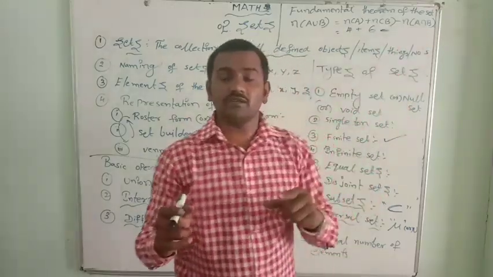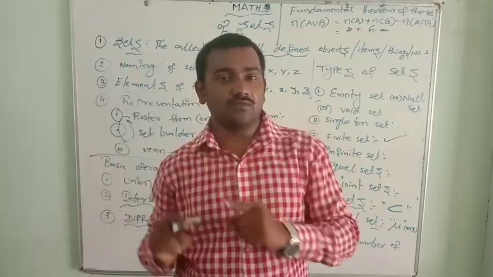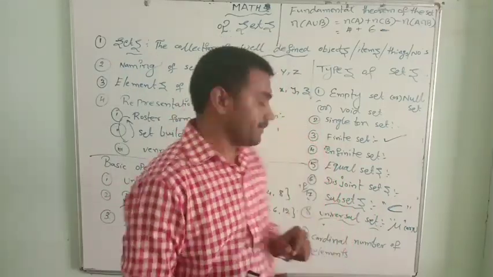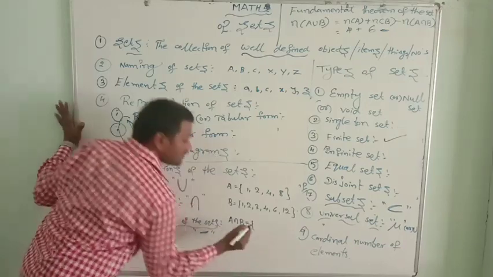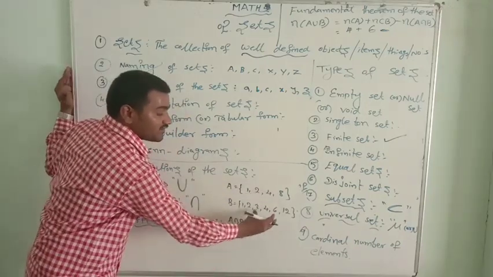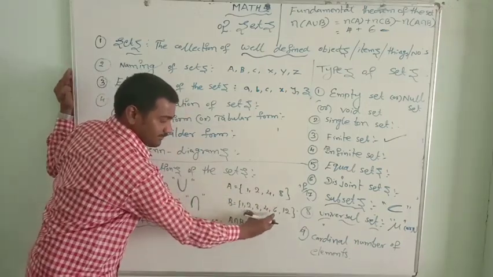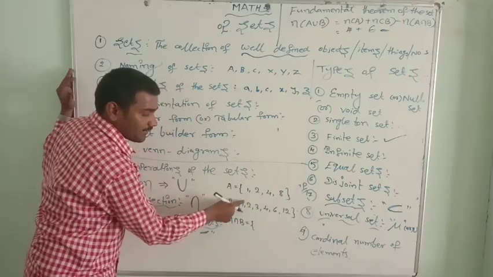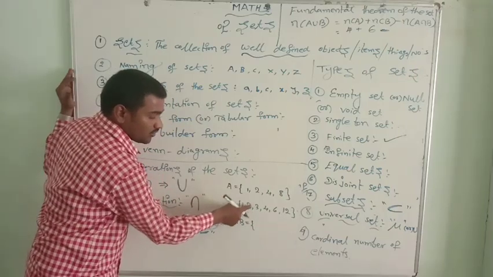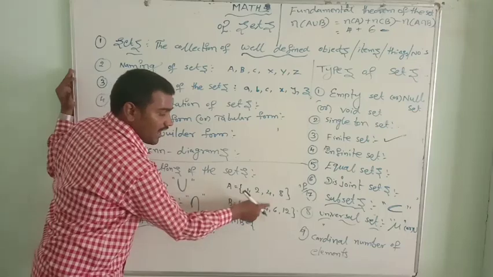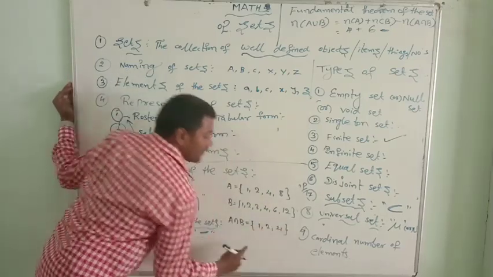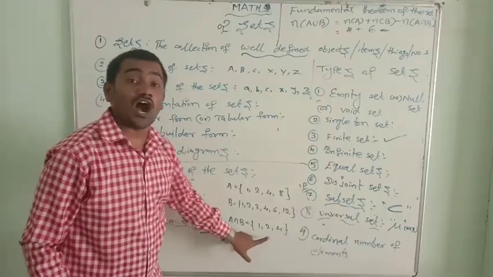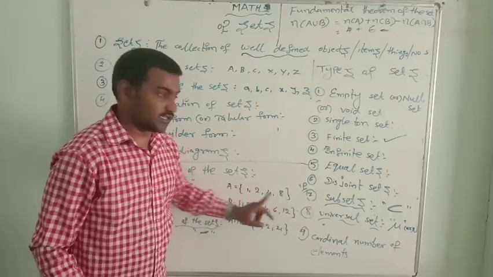n of A intersection B. How can we find out n of A intersection B? First you find out A intersection B. A intersection B means only the common elements which are present in these two sets. 1 is a common element of both sets. 2 is a common element of both sets. And 4. 1, 2, 4 are the common elements of both these sets.